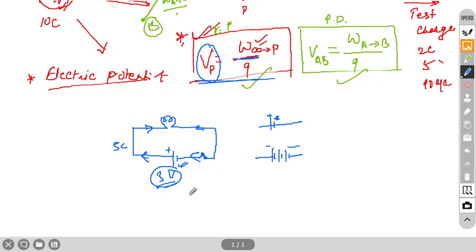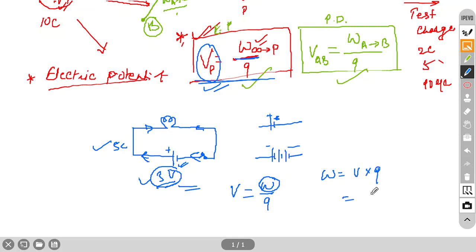If you connect this in series, meaning close the circuit, then current will start flowing through it. Suppose 5 coulomb charge passes through this battery. How much work is done by the battery? Directly we can apply the formula. V is given: V equals W by Q. Two things are given, and the third, work done, they are asking. So work done we can find directly: V into Q.